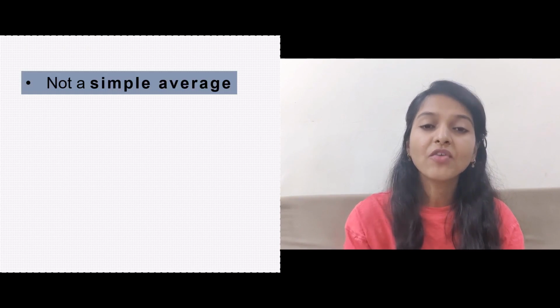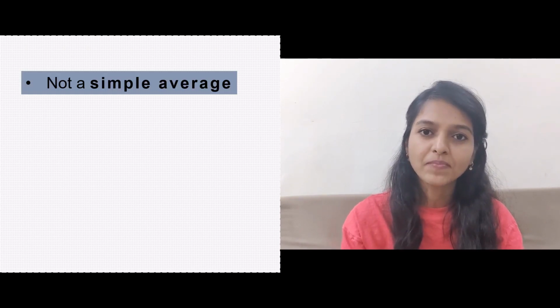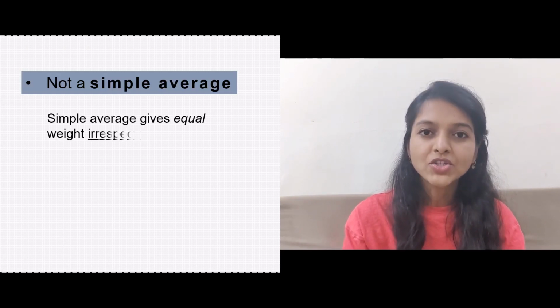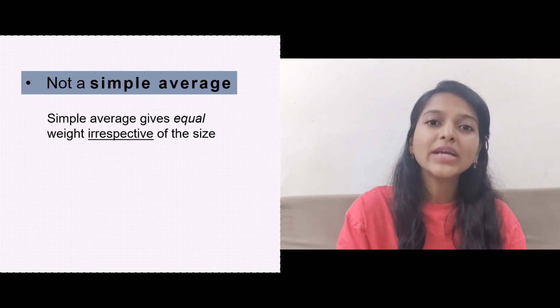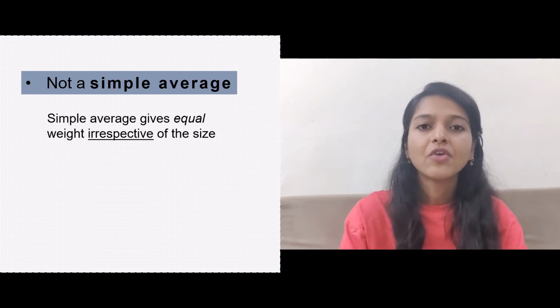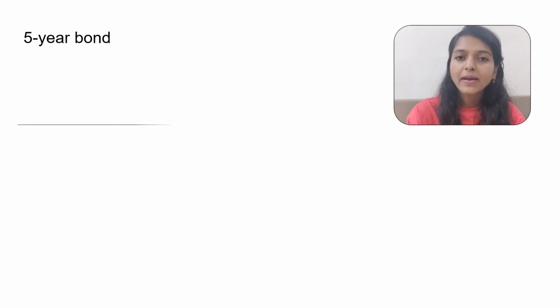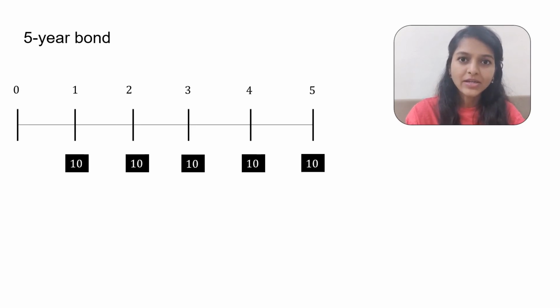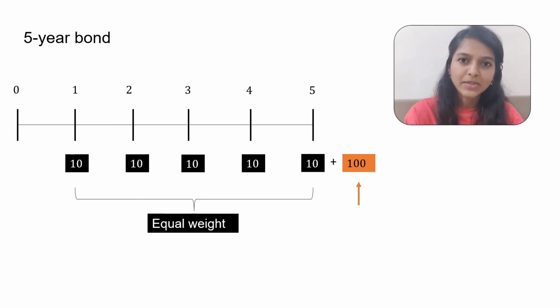When I say average, it's not a simple calculation of the average time of receiving cash flow, because a simple average would give equal weight to each period, irrespective of the size of the cash flow received. For example, a 5-year bond pays 10 rupees coupon annually and 100 on maturity. Now, a simple average would give equal weight to both the coupon and principal amount.